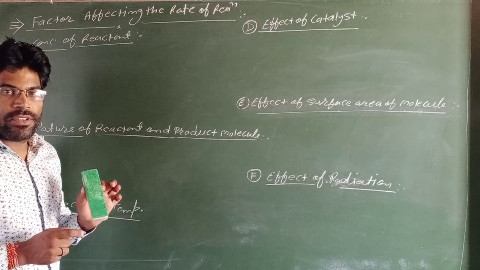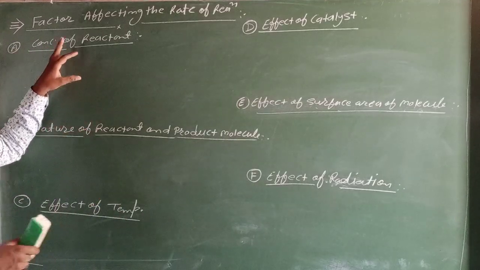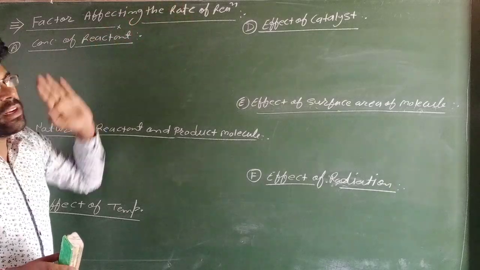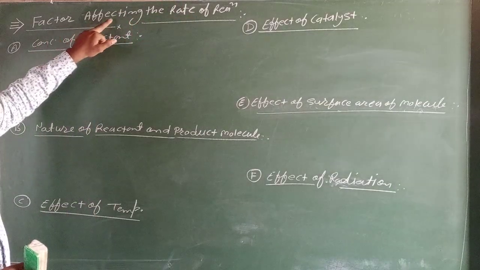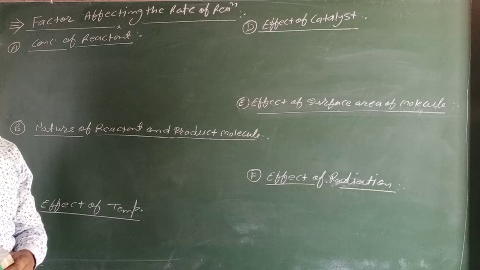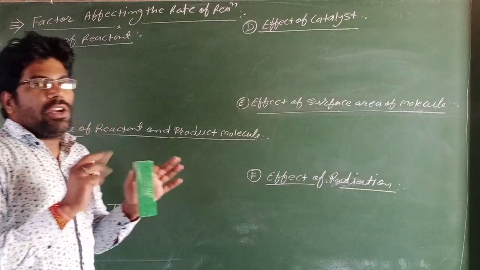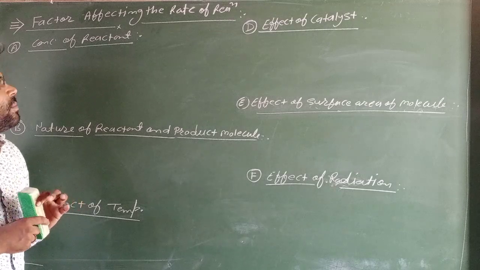Hello students, in today's class we read the factors affecting the rate of a chemical reaction. Total six factors affect the rate of a chemical reaction according to the RBSE book.